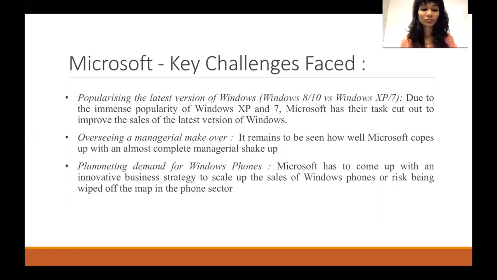Popularizing the latest version of Windows. The greatest asset of Windows, the Windows XP and 7, is also proving to be a barrier for popularizing the latest version of Windows. The number of users who are content with continuing XP and 7 are proving to be quite a problem in the ability to meet the latest version of Windows prevalent in the market. As of January 2016, 80% of the users worldwide still use either Windows 7 or XP.